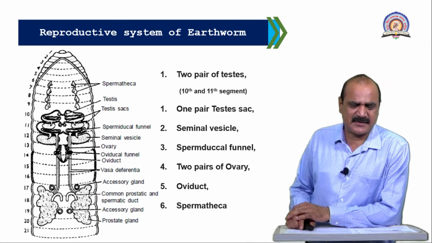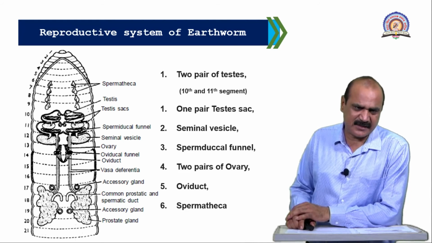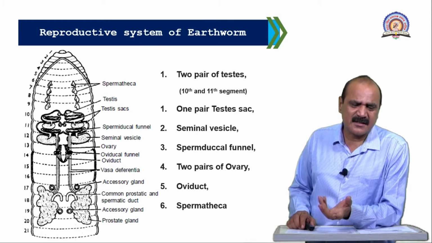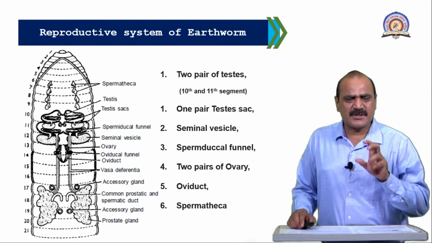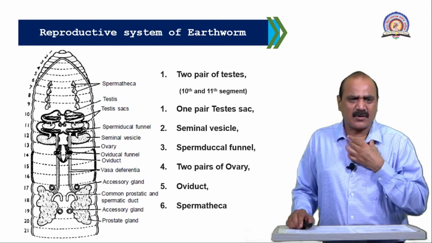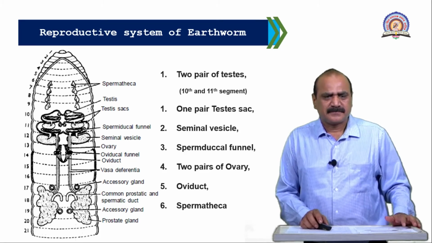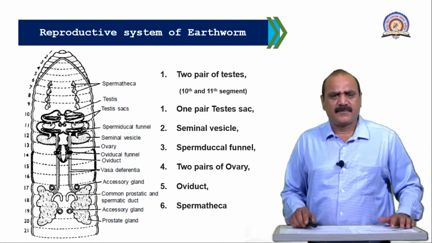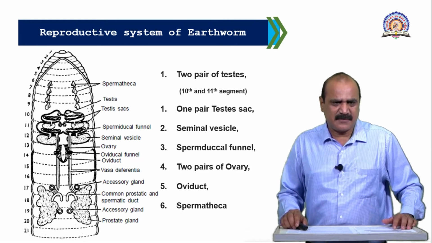But no self-fertilization occurs because the maturation of the gonads is different. The maturation of testes and ovaries is different. This is the most important part of the earthworm, the reproductive part. It is made up of the male reproductive system as well as the female reproductive system.